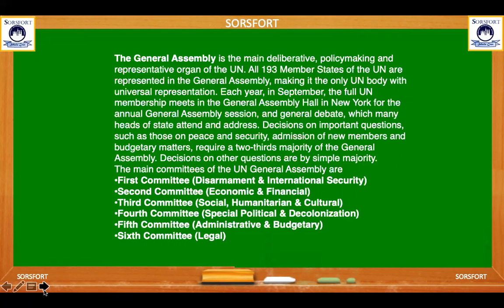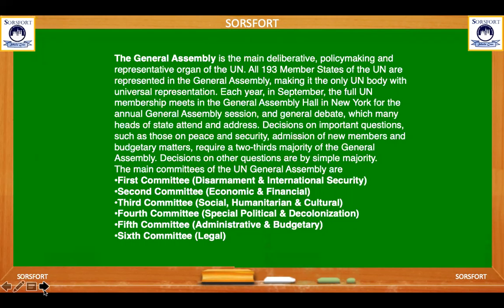Each year in September, the full UN membership meets in the General Assembly hall in New York for the annual General Assembly session and general debate, which heads of state attend and address. Important questions, such as those on peace and security, admission of new members, and budgetary matters, require a two-thirds majority of the General Assembly. Other questions are decided by a simple majority.